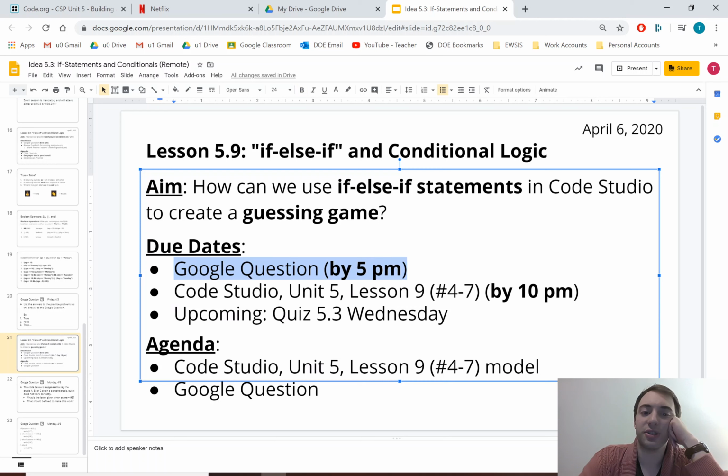There'll be a Google question, sort of to see. It's a kind of thing you could see in a quiz. So I'm throwing this at you now, and also just a good check-in. The meat and potatoes, I'll jump to it quickly, for lesson 9, number 4 through 7, and then we'll have a quiz on Wednesday. So I'm going to jump into Code Studio to show you, basically just walk you through which of the 4 problems I want you to do and give you a little bit of guidance on that. And then I'll show the Google question.